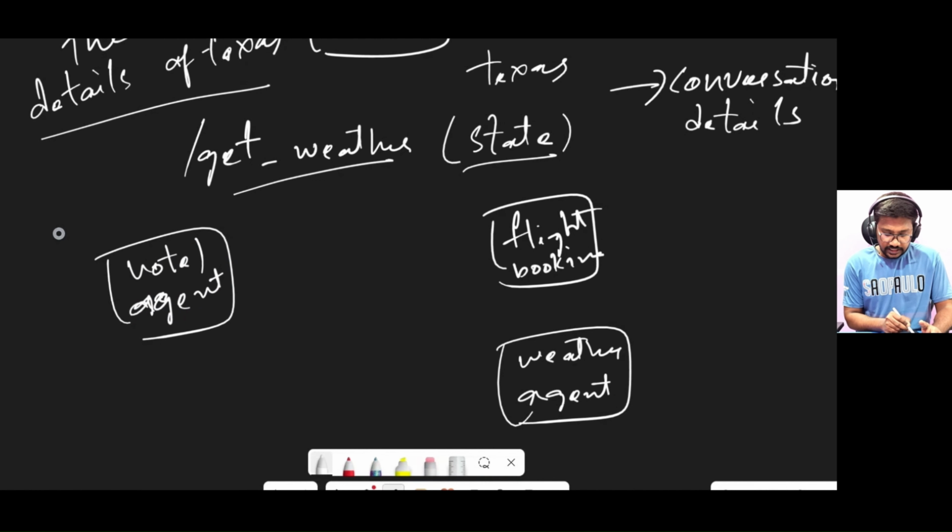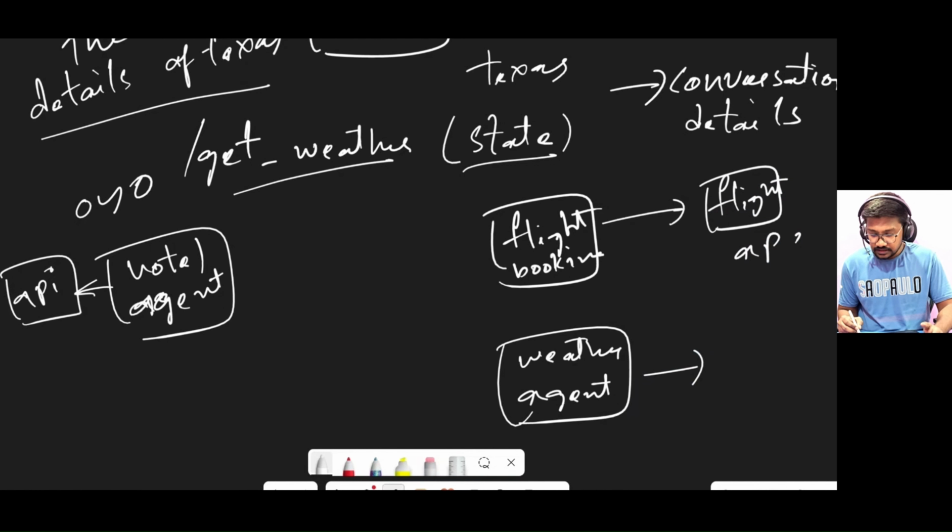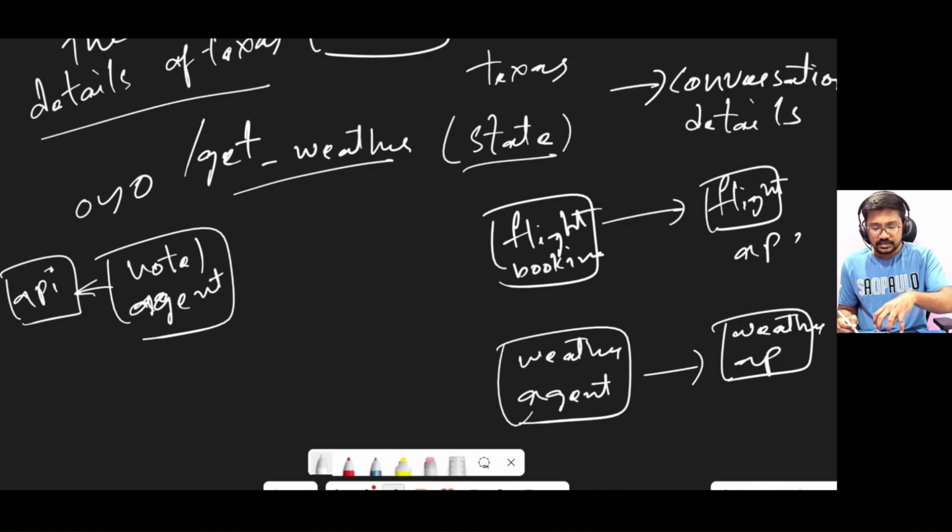Suppose this hotel agent was created by Oyo. So Oyo has some internal APIs. This agent will communicate with these internal APIs to get the hotel reservation information. And for flight booking, like Air India can expose their agent, which is built on top of their flight booking APIs, and the weather agent, as we had seen, is also built on top of a weather API. So each individual agent has their own tools which are not exposed to the outside world, but they want to expose the agents to the outside world.